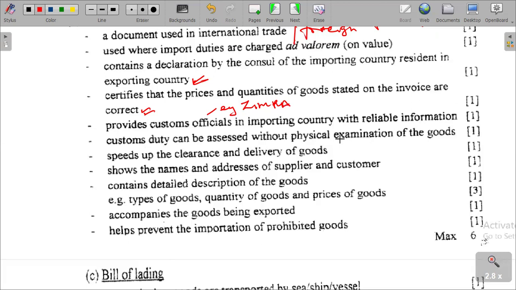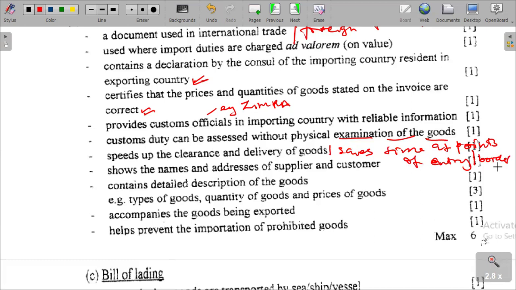Without physical examination of the goods, the condition of goods is noted, and it speeds up the clearance and delivery of goods. That is what it is saying. It saves time at points of entry. As to say, we are talking about the border posts, the borders there.